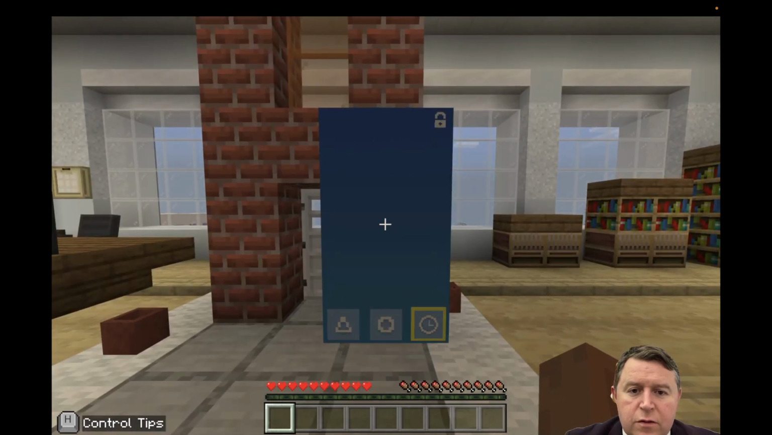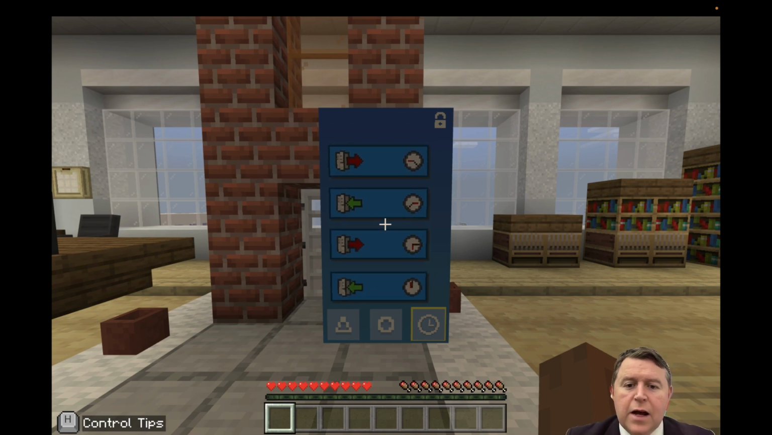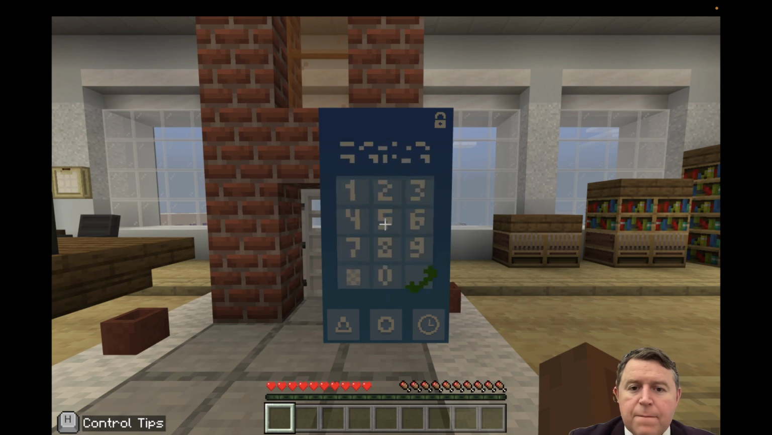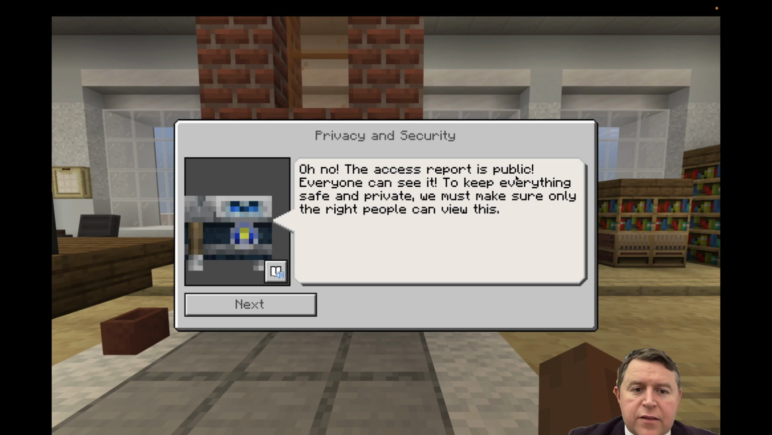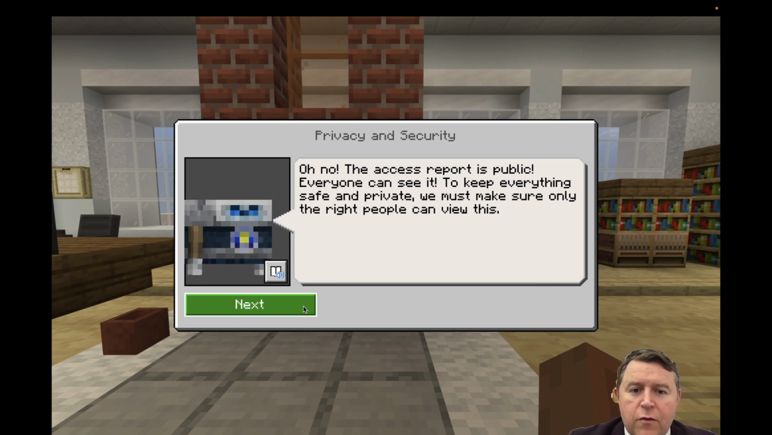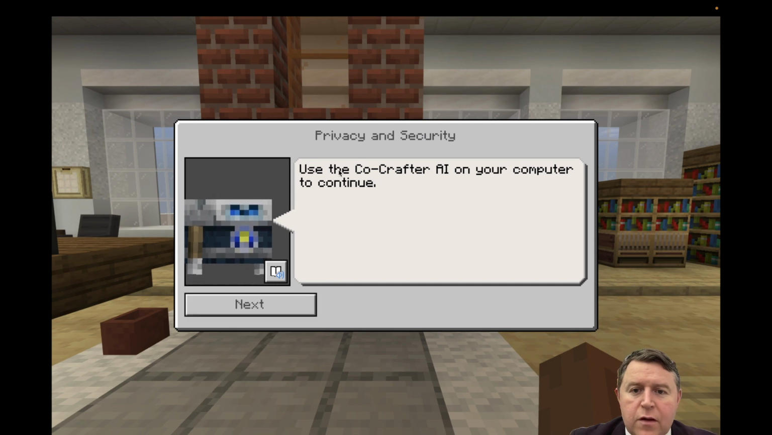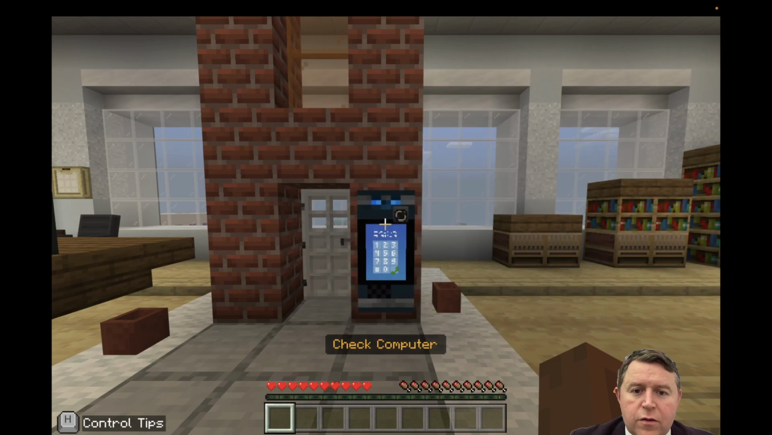Check the door. Okay, yeah, looks like people are accessing it at different times there. Oh no, the access report is public. Everybody can see it. To keep everything safe and private, you must make sure only the right people can view it. Use the CodeCrafter AI on your computer to continue.